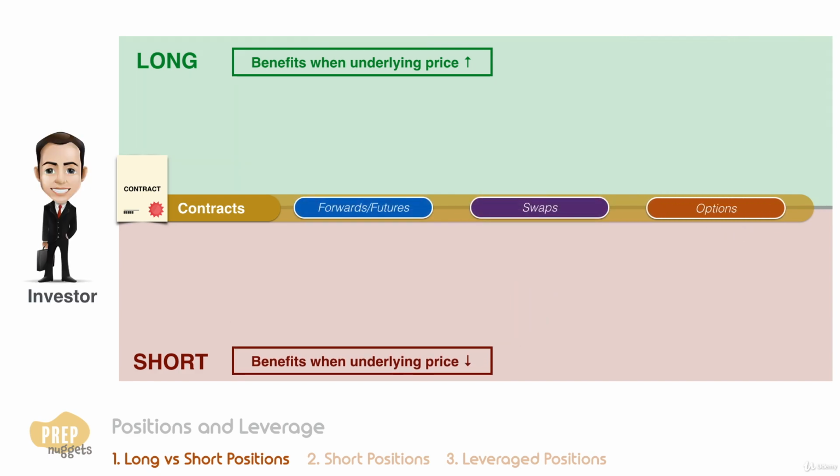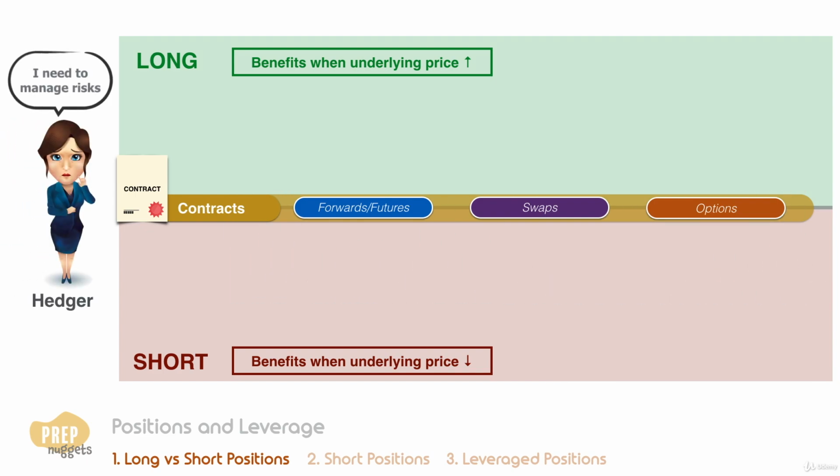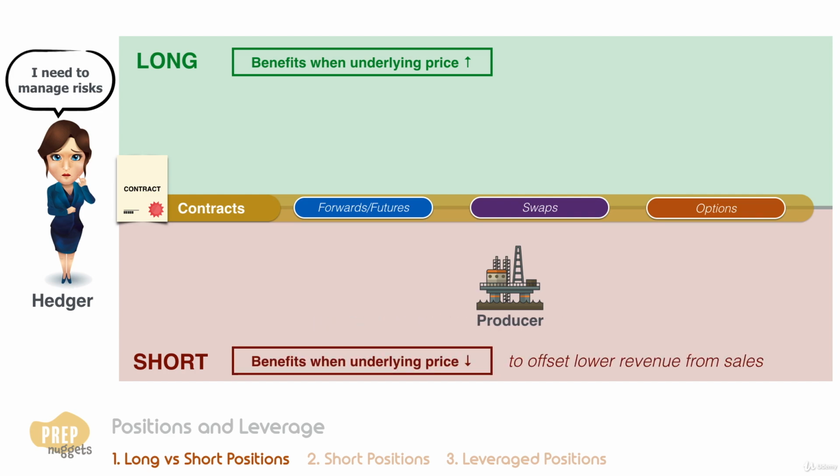Besides investors, hedgers also take positions, not to profit, but to manage risks. For example, an oil producer will go short on oil forwards or futures as it wants to benefit when oil prices drop to offset lower revenue from selling its oil. Conversely, an airline which is a consumer of oil will long oil forwards or futures to benefit when oil prices increase. This is to offset the increase in fuel costs.